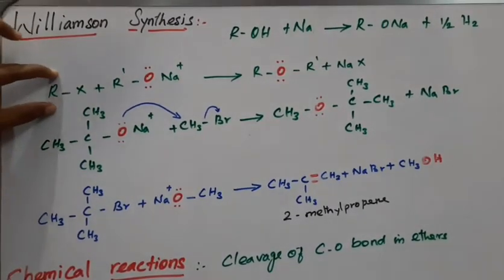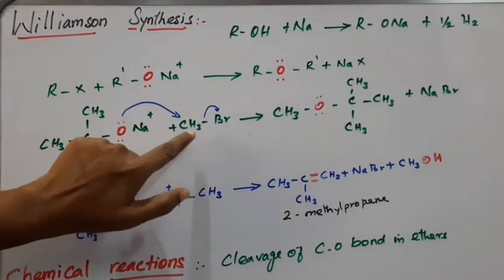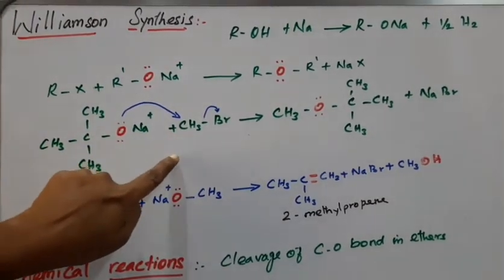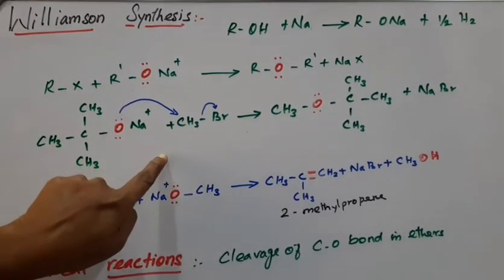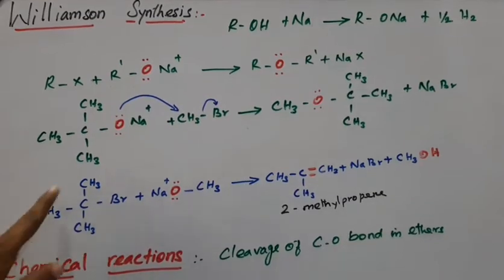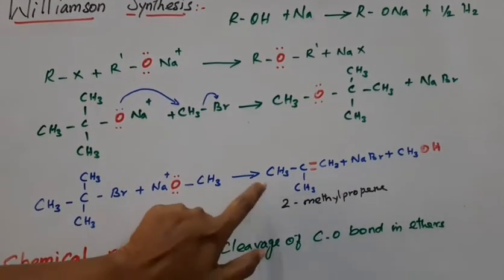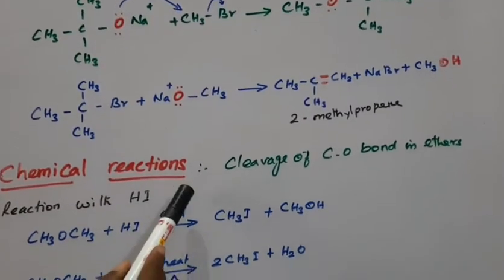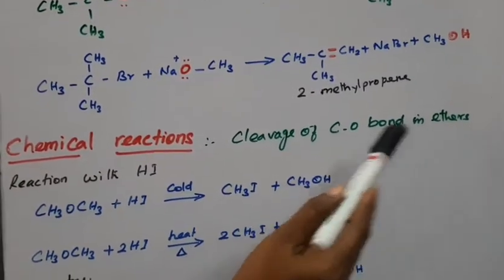So this alkyl halide must be primary, because the SN2 reaction takes place. In SN2 reactions, the order of reactivity is primary, secondary, then tertiary. So a tertiary halide produces alkene. Okay, right. So next one is chemical reactions, cleavage of the C-O bond in ethers.